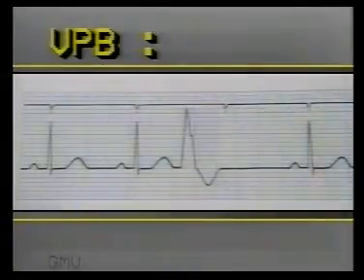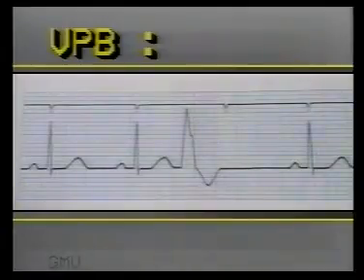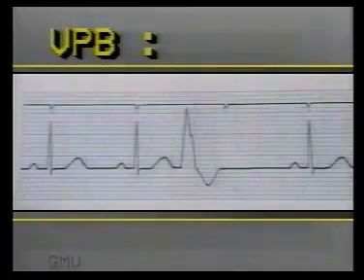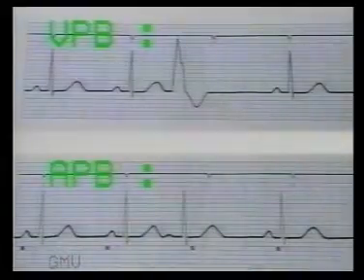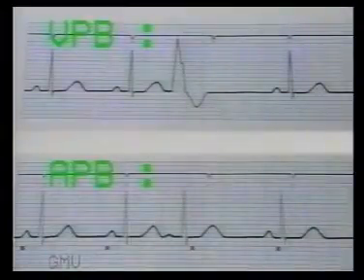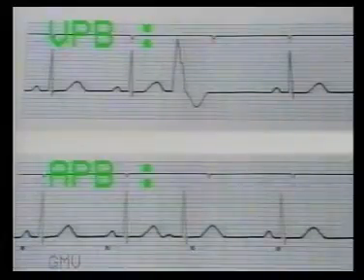Ventricular premature beats have a complete compensatory pause, as the impulse arising in the ventricles does not affect the rhythm of the SA node. In contrast, an impulse arising in the atrium will depolarize the SA node early, disturbing its rhythm, and hence the next impulse from the SA node will come earlier than the expected next beat.